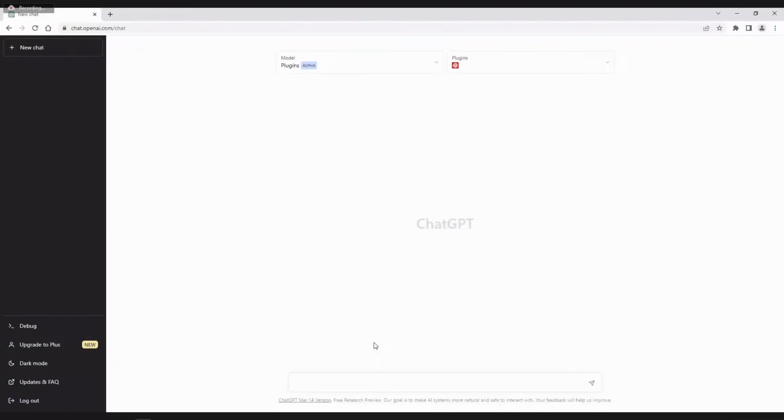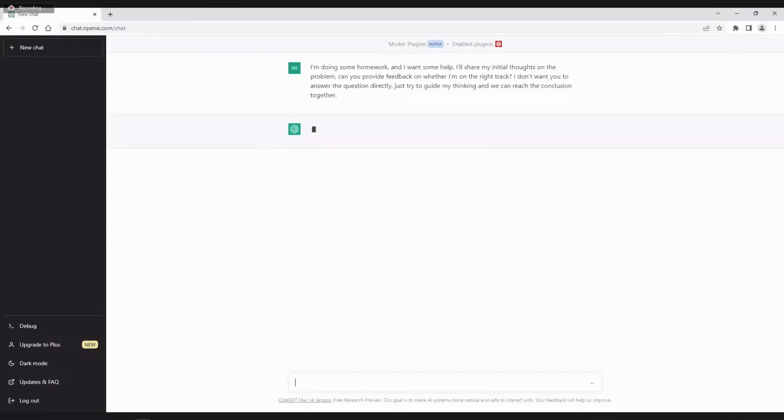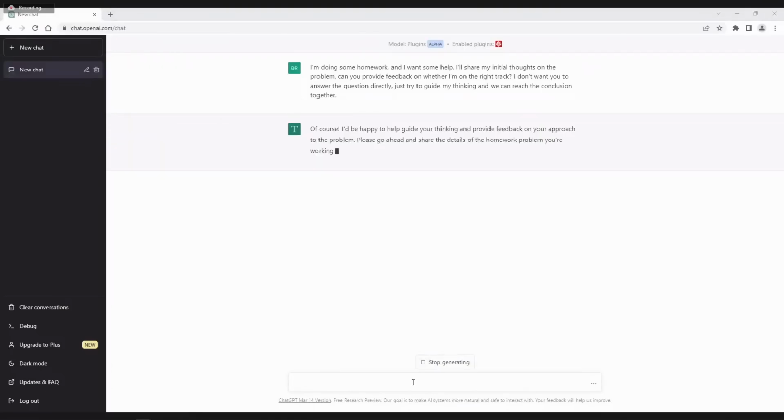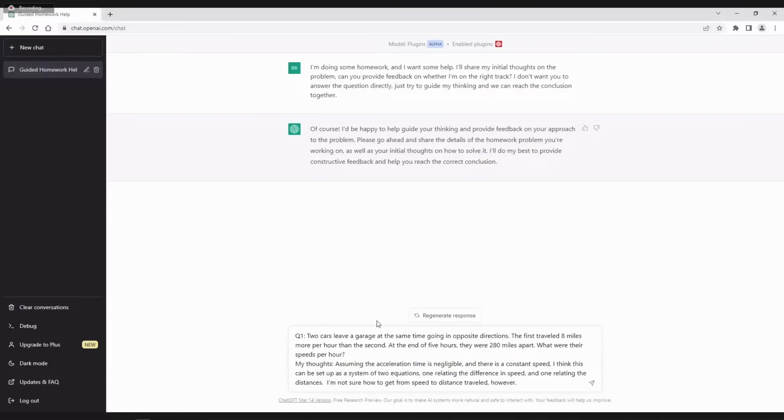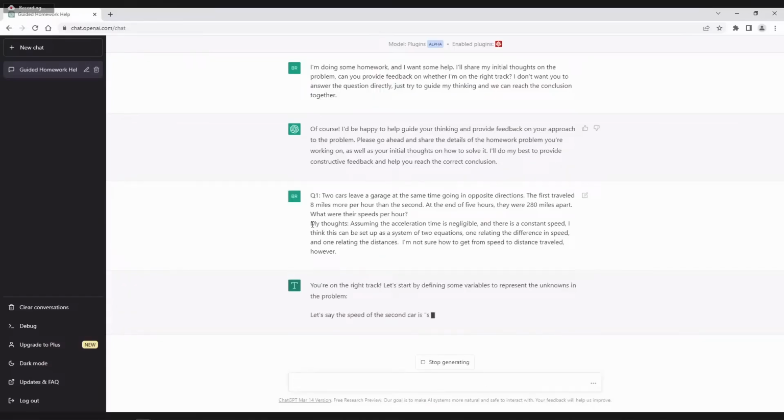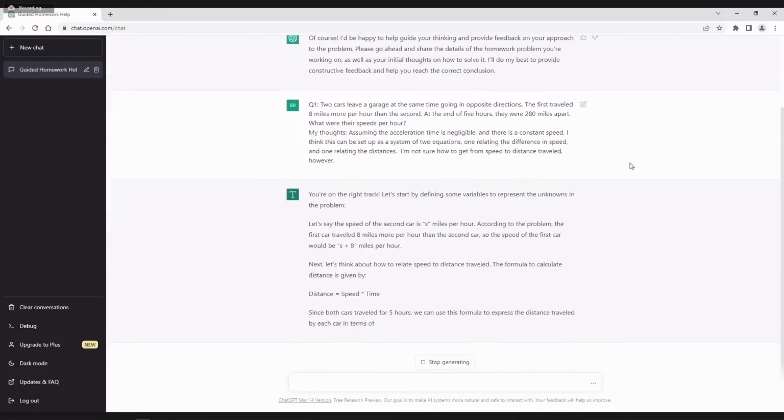So in addition to the raw computation and explanation of process, a key aspect of education is getting feedback on your thoughts and ideas and attempts. So playing around with some prompts, I've found variations of this to be helpful for this kind of conversation. So again, always very happy to help. Here I have a classic math problem of 2 vehicles traveling in different directions. And I've shared my initial thoughts on how I might go about this, playing a little bit ignorant as to how I would do the actual conversion there.